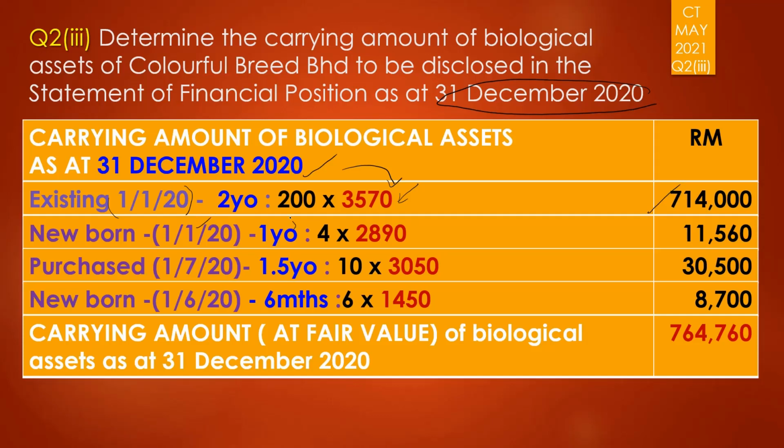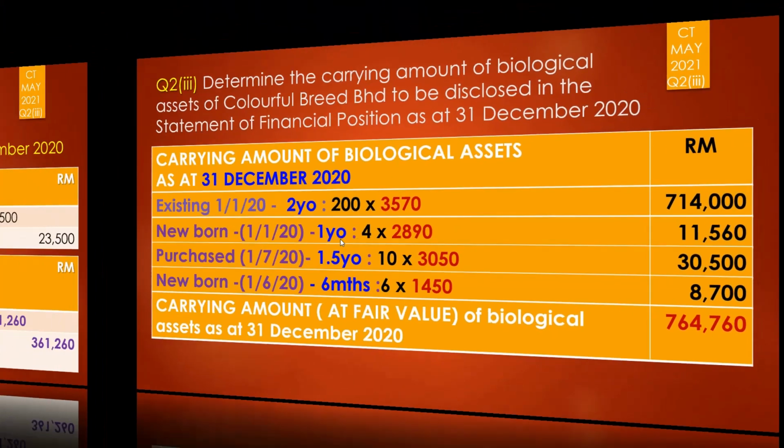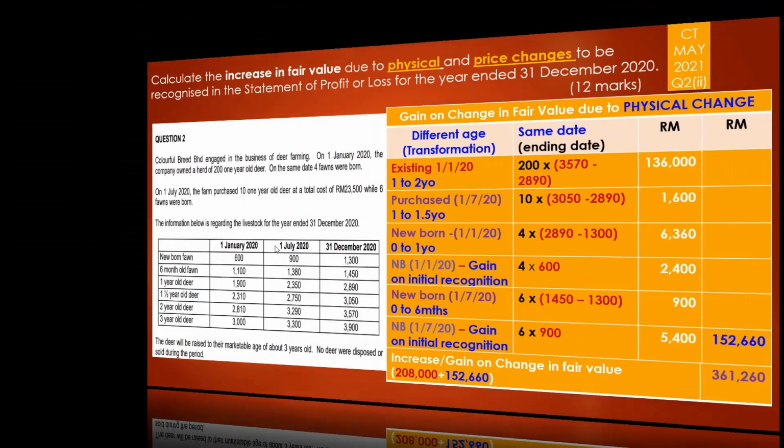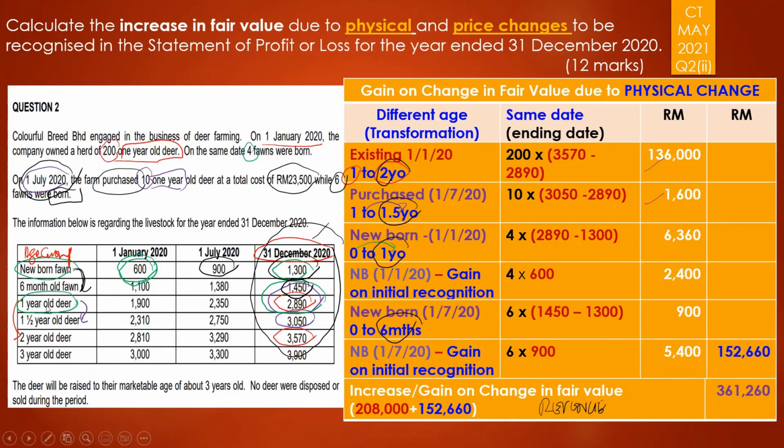By the end of the year, it is 1 year old. And the price of that 1 year old deer on 31st of December was 2890. So you can also have a look here. Yeah, 1 year old, 31st of December, you have 2890. So you just have to go and refer to the table.